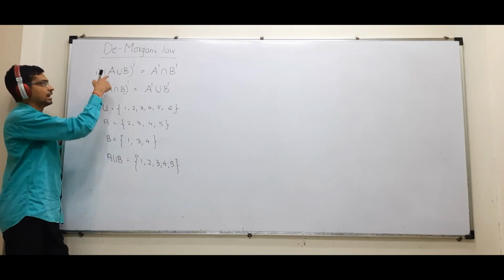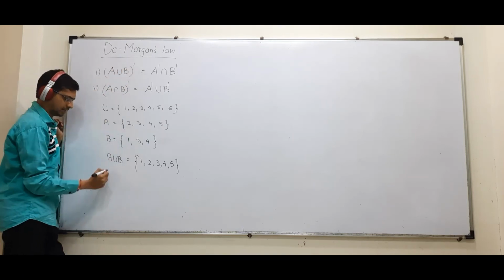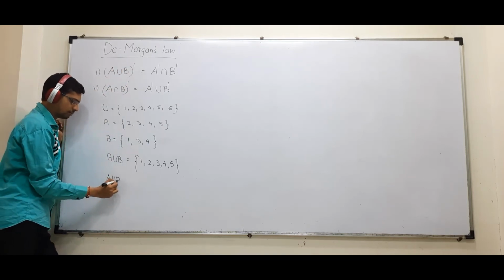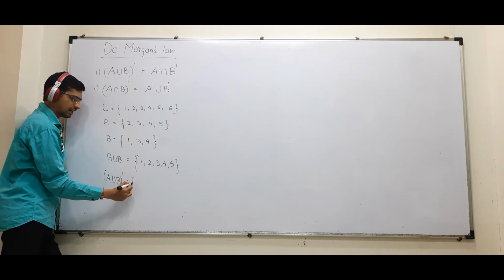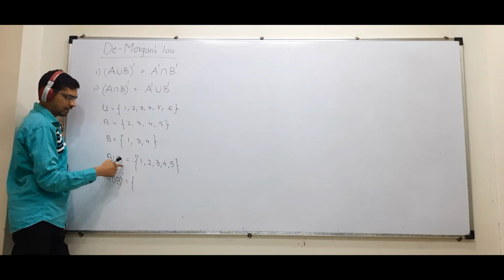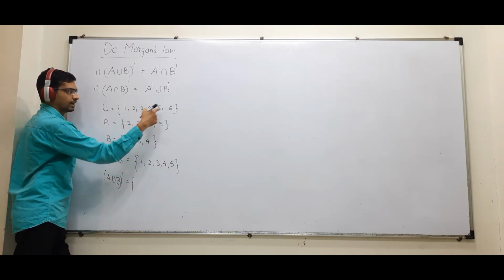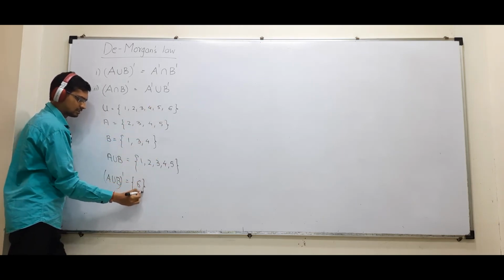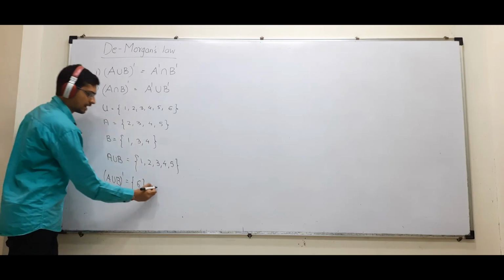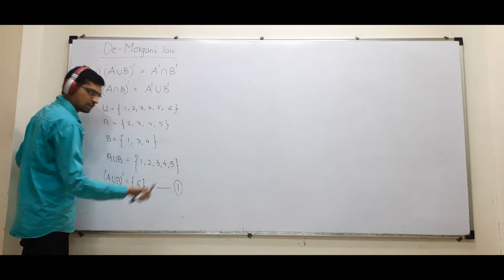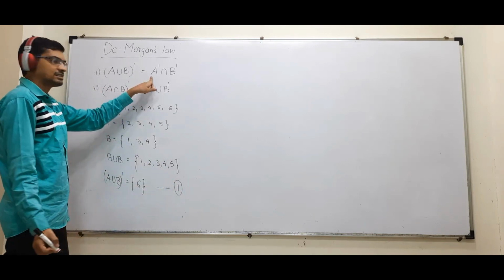What I want? A union B का complement. So A union B का complement क्या आएगा? Everything except A union B from U. 1 to 5 है. क्या missing है? 6. Correct? This is my LHS. I'll name it as equation number 1. RHS में what I want?